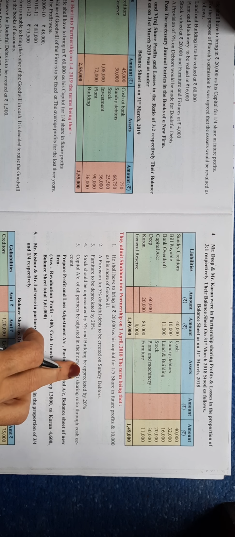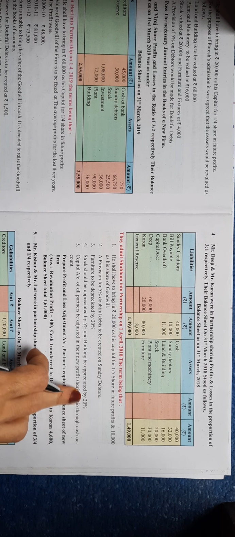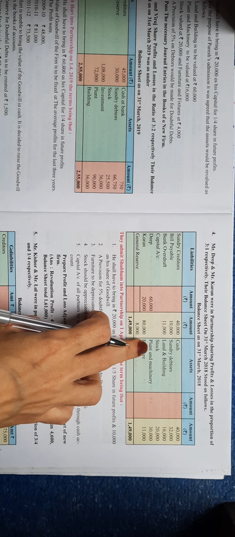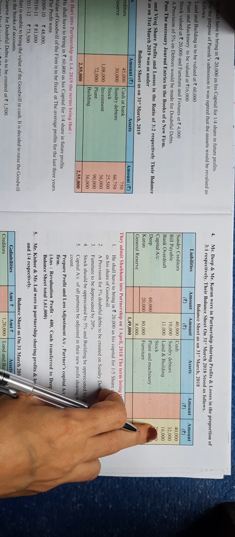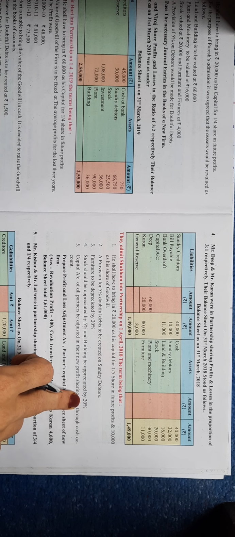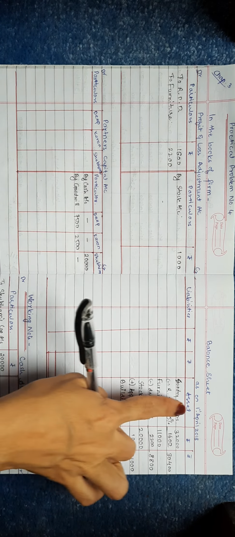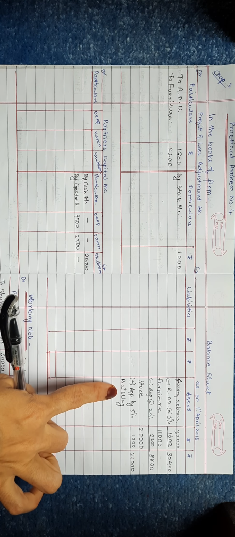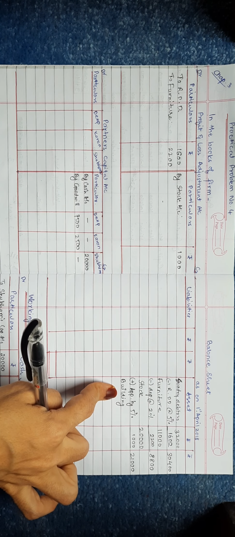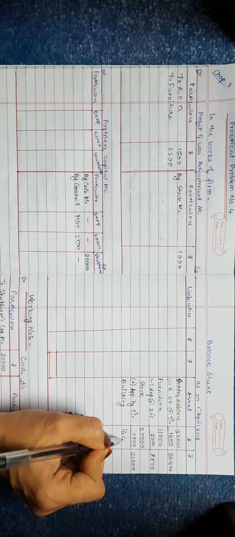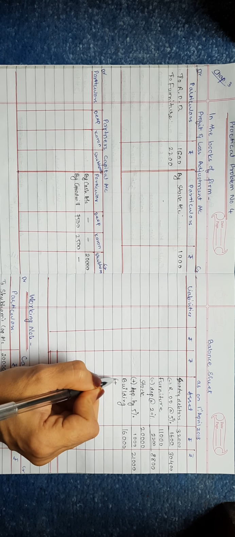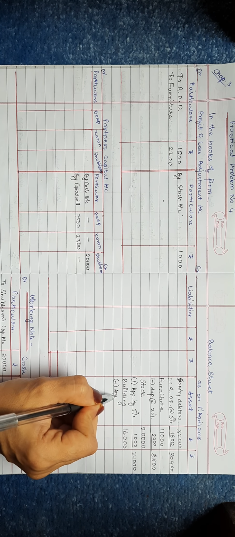Further, building to be appreciated by 20%. Amount of land and building is 16,000, and it is appreciated by 20%. First of all, go to asset, write building or write land and building. The amount of land and building in the inner column 16,000. It is appreciated, so it will be added. So add appreciation